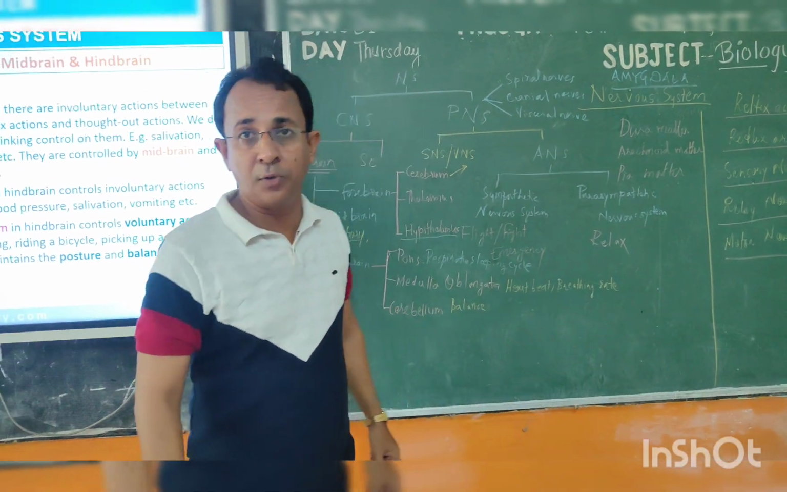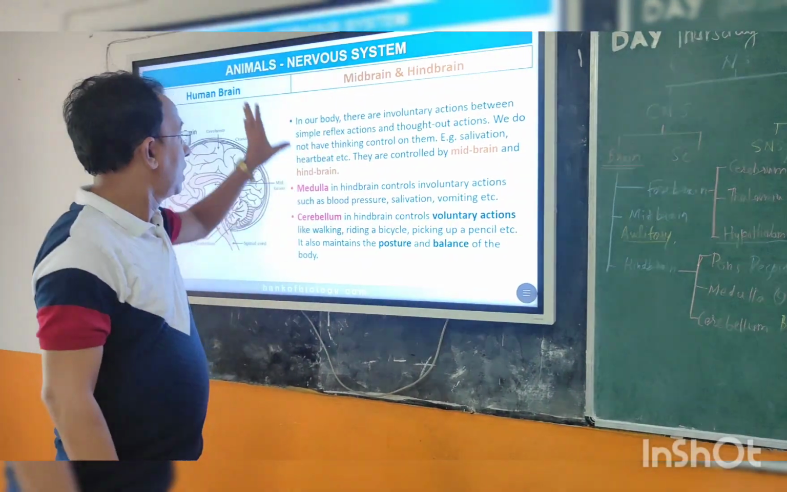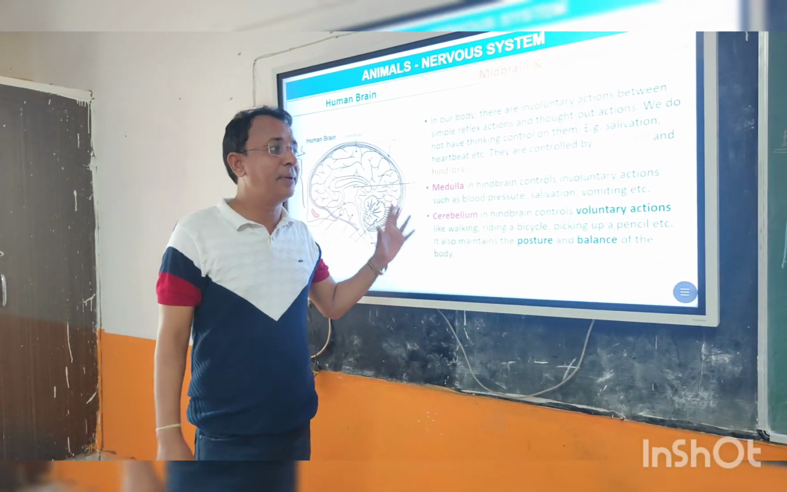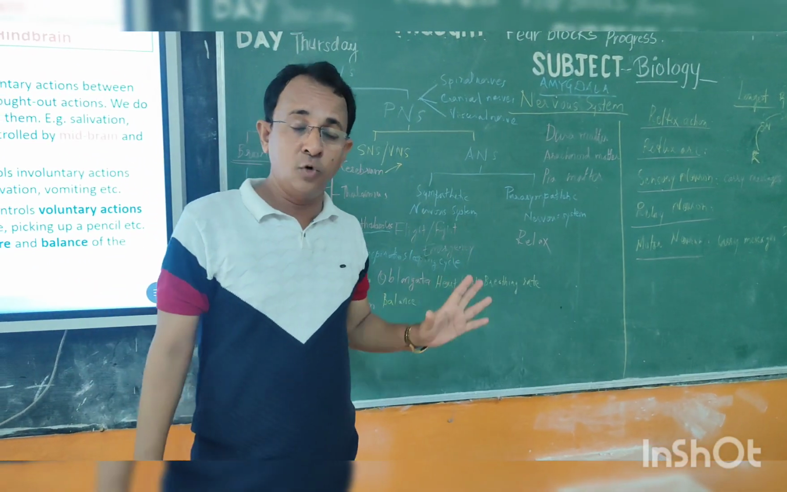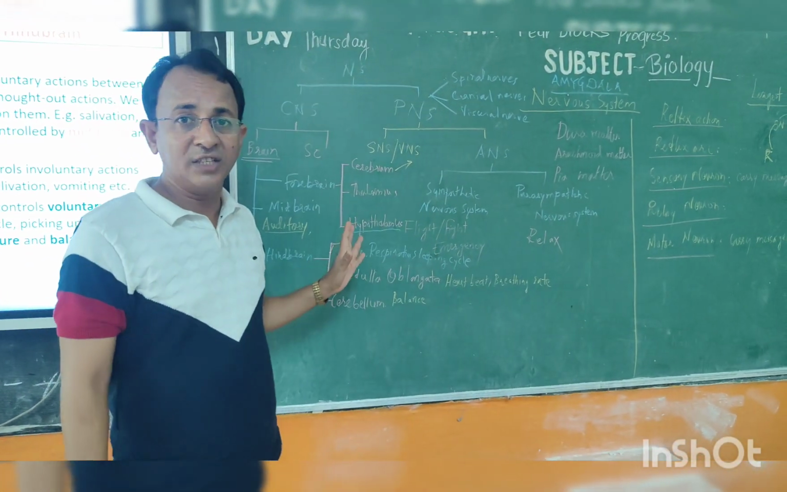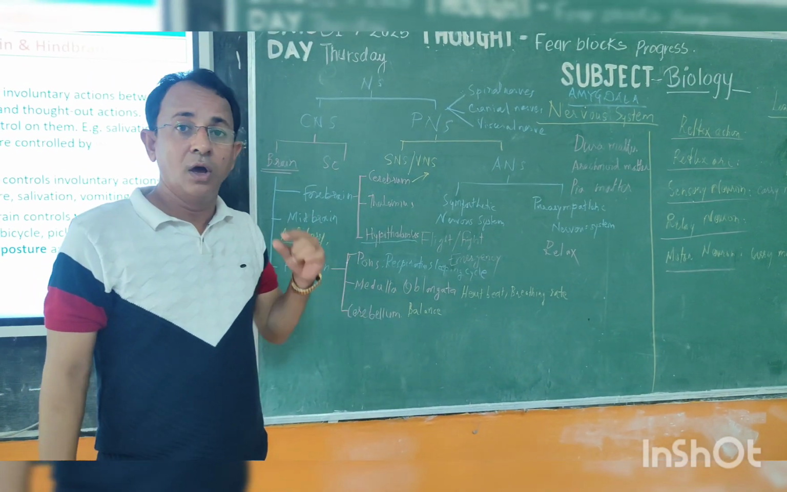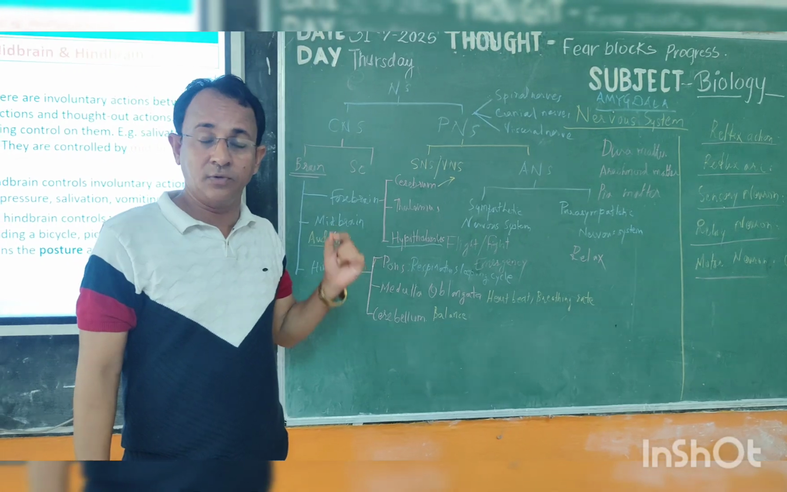Now let us see the very important part, the third part, the hindbrain. What is the role of the hindbrain? The hindbrain consists of three different parts, dear students: pons, medulla oblongata and cerebellum. The pons is related to respiration as well as your sleeping cycle. It controls the sleeping cycle as well as respiration.